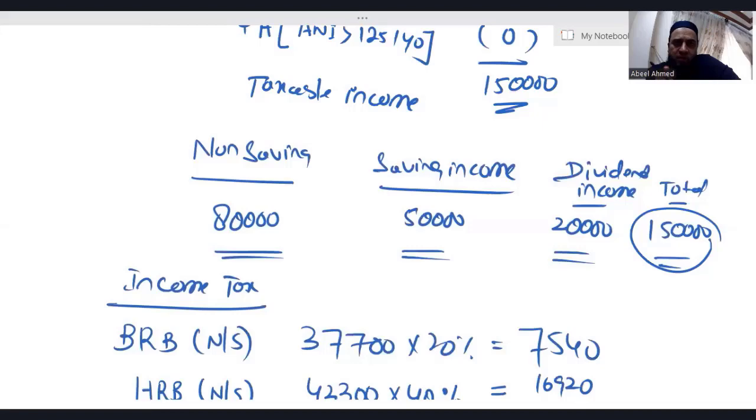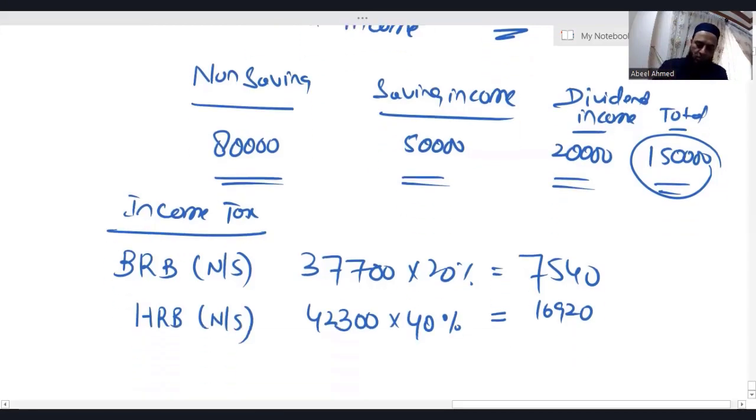But when it comes to saving income, this individual is not getting any nil rate band, because this individual is an additional rate taxpayer. How did I decide? By looking at 1,50,000, which obviously exceeds the higher rate band limit. Okay.